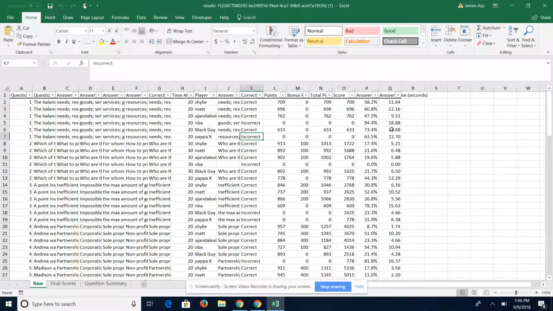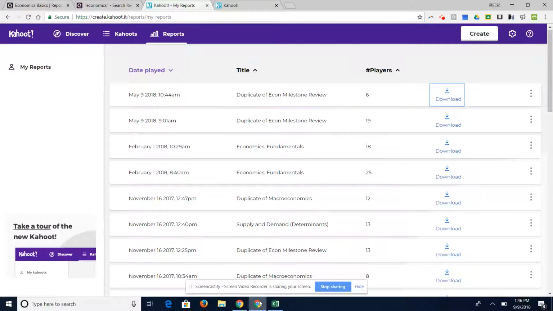We can see how long it's taking them on average to answer these questions. We can see what their score was, what percentage of questions they got right. So it gives us just a different way of assessing our kids other than paper and pencil, something that's a little more interesting and a little more fun for the kids.